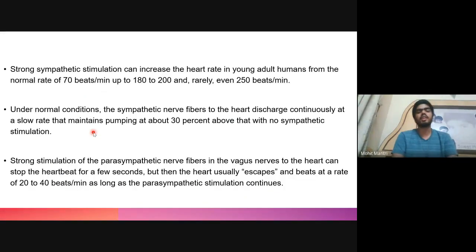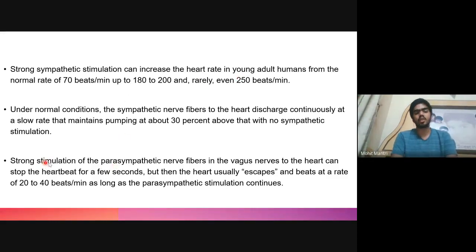Strong sympathetic stimulation can increase the heart rate from 70 up to 180 or 200, and sometimes even 250 beats per minute. Under strong sympathetic stimulation, the heart rate as well as the stroke volume will increase, because the muscular contraction of the ventricle will also increase.